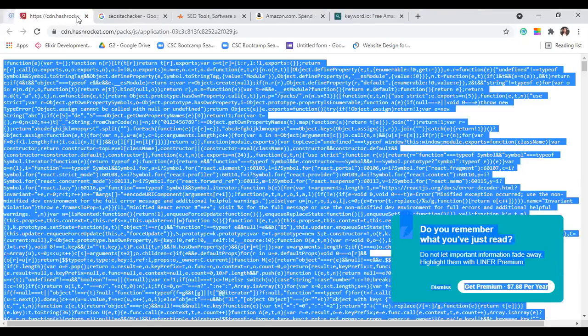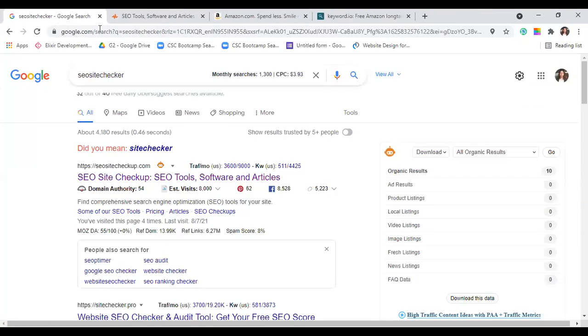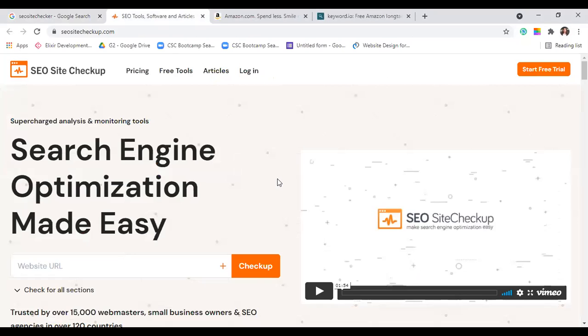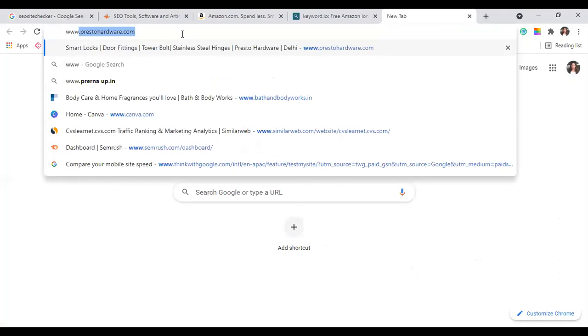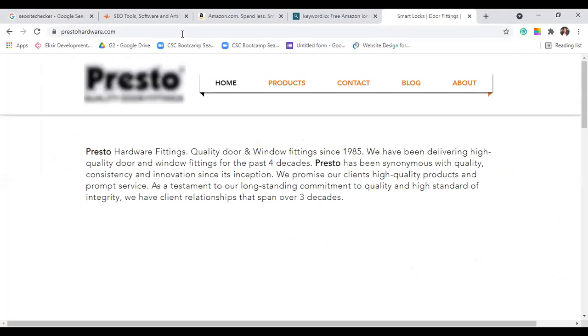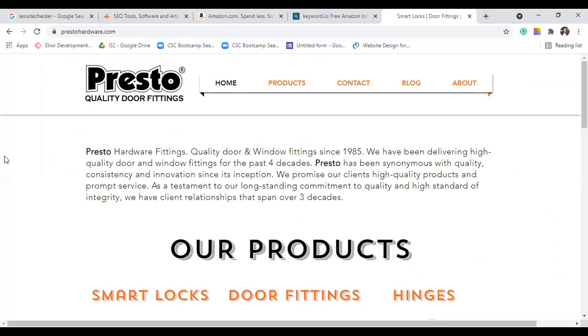So now let's come to the next thing, which was robots.txt. How do you do this robots.txt? You have to, for example, okay, for example, this is a website, presto.hardware. This is a website.